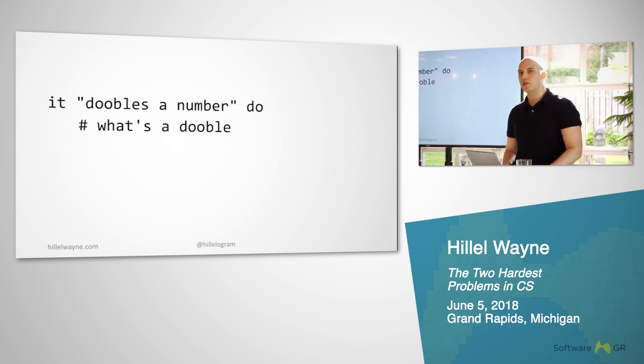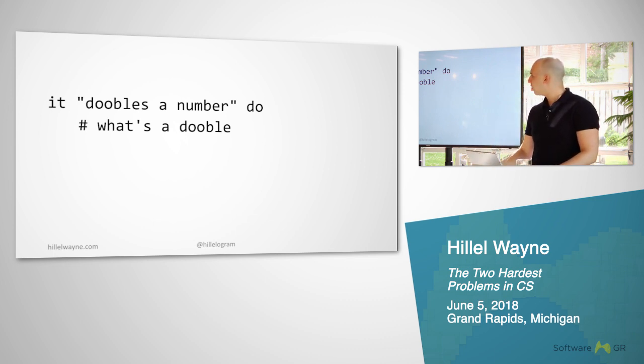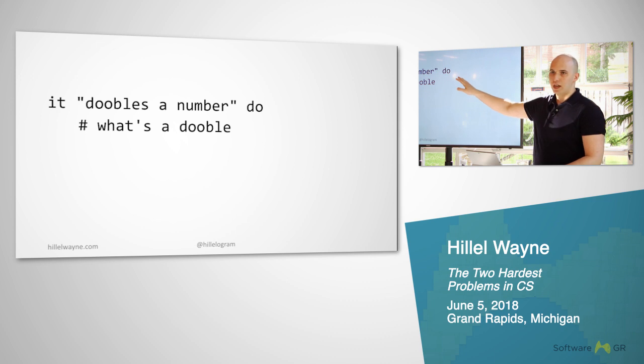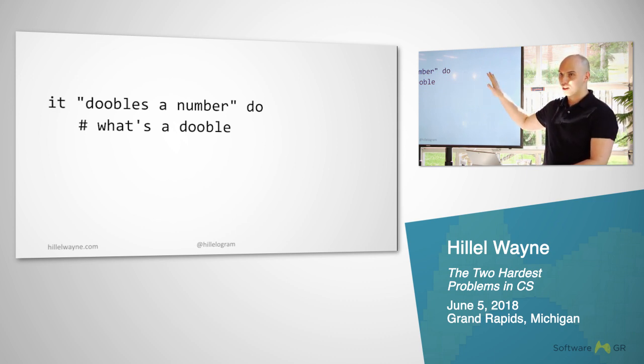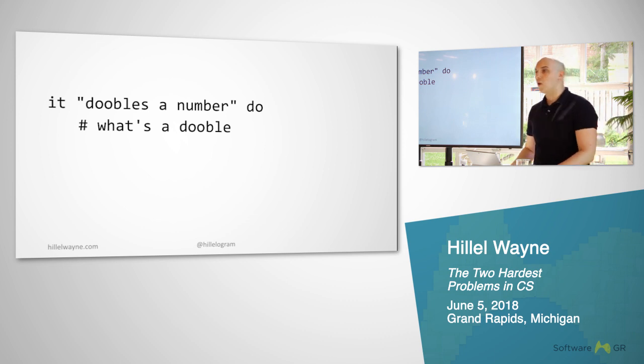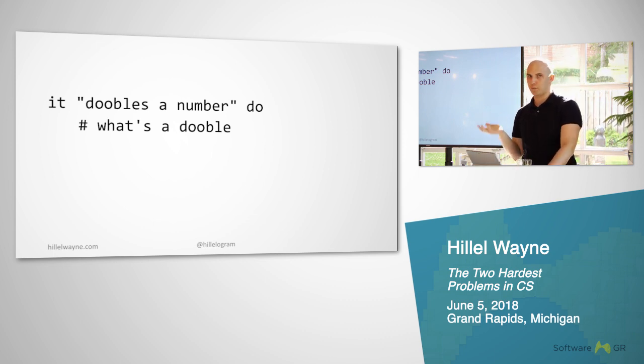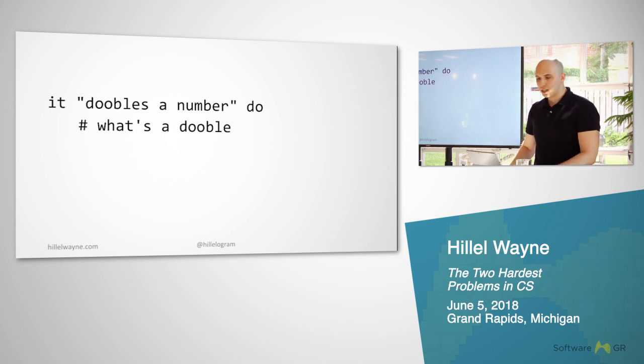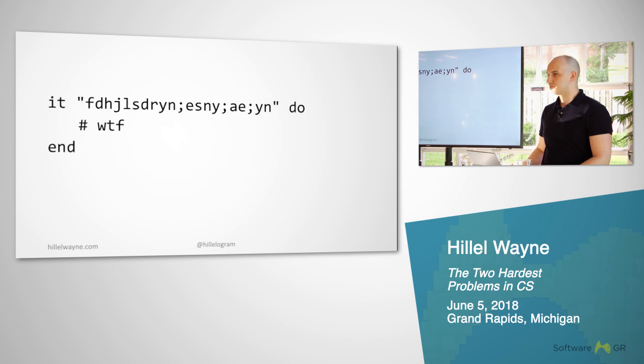Second, there's no way to know whether a specification is meaningful or just a mistake. If I write 'it doubles a number', that could be a typo. Or I could have a domain object in my system called a double. You don't know. What we'd ideally like is to be able to connect our spec to the valid domain of our system, so that we can actually say, no, I've never defined a double, either define it or change your spec. And finally, because a test is plain English, I can do something like this. That's my spec.